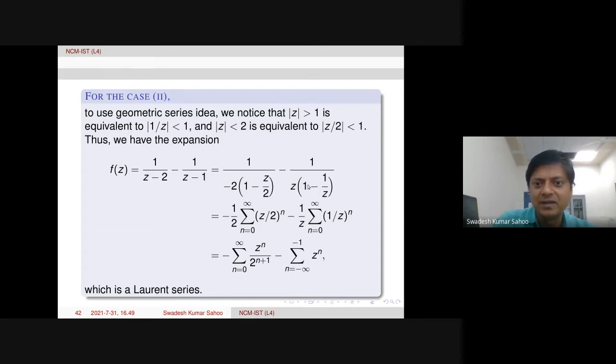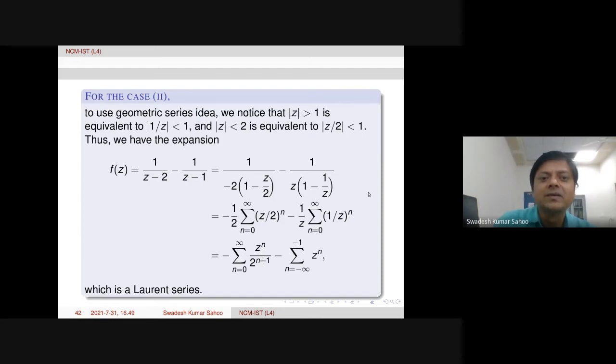Common factor outside. Then here 1 over z we need, 1 over z modulus is less than 1, therefore we take z outside, so that 1 over z will come in this factor. So modulus of z by 2 is less than 1 we have, and modulus of 1 over z is less than 1 we have. Then we take geometric series idea. Just this is z by 2 whole power n, and here minus 1 by z is outside, and then the other series is 1 by z power n. So then combine, this is coming. So here you see this has actually two parts, analytic part as well as principal part. This is a Laurent series expansion of this function.